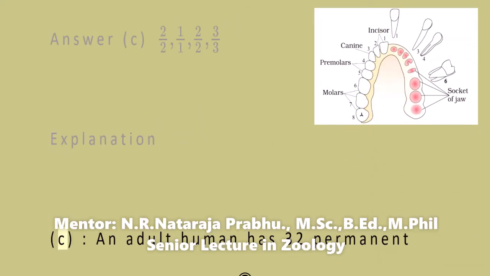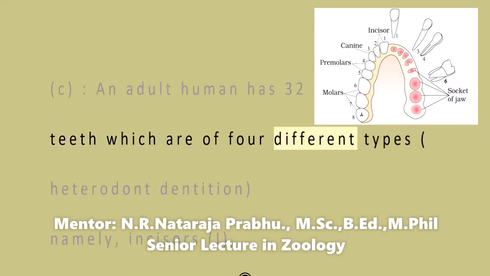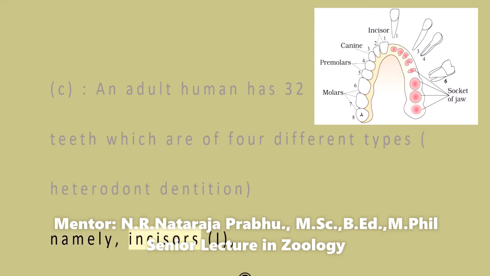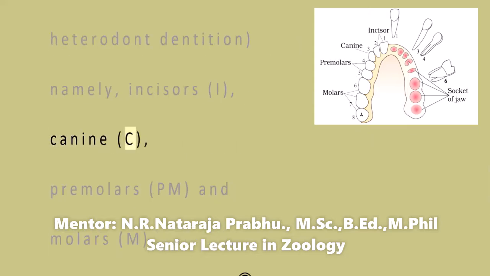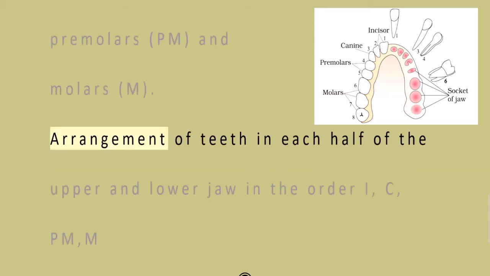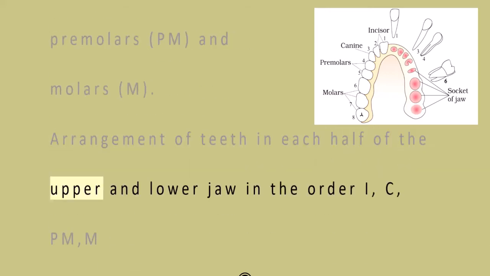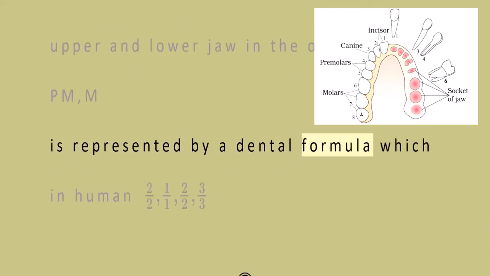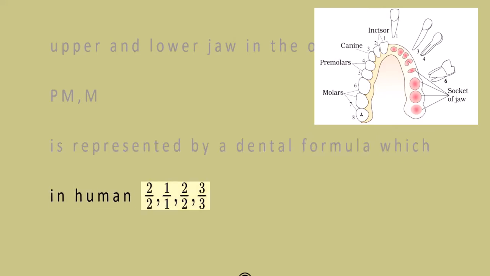Explanation. C. An adult human has 32 permanent teeth, which are of 4 different types, heterodont dentition. Namely, incisors I, canine C, premolars PM and molars M. Arrangement of teeth in each half of the upper and lower jaw in the order I, C, PM, M is represented by a dental formula, which in human is 2/2, 1/1, 2/2, 3/3.